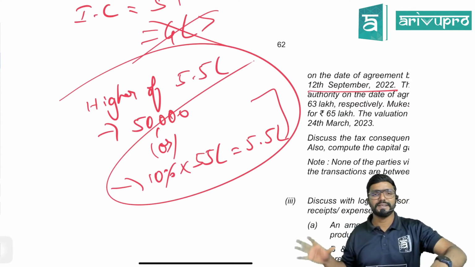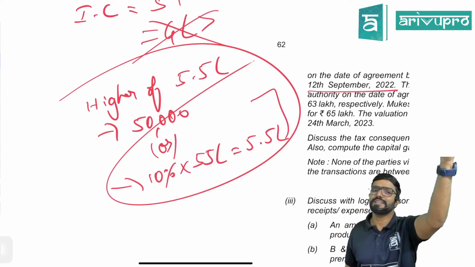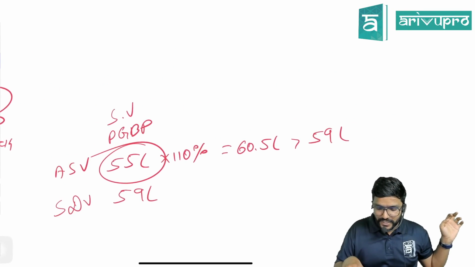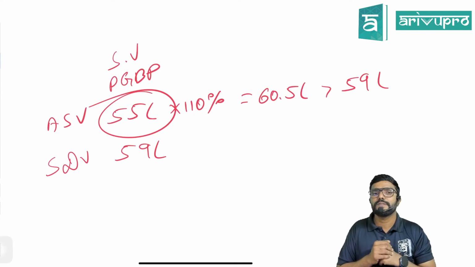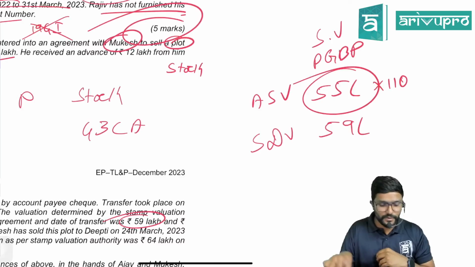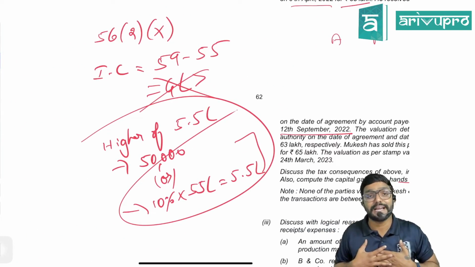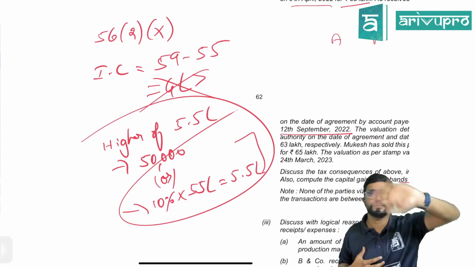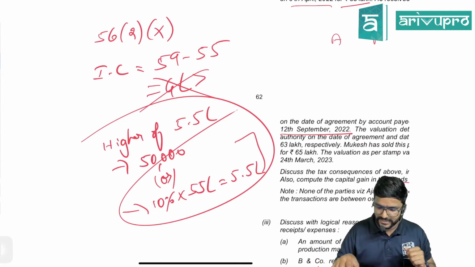Means indirectly they are telling up to 10% difference is fine. If the difference is more than 10%, then we are charging the difference. Even here, if more than 10% difference is there, then to compute the PGBP income of the seller, we will take what? Stamp duty value and not actual sale value. Here also, if by chance the difference is more than 10%, inadequate consideration would be taxable in the hands of Mukesh, guys. Clear? But here, will it be taxable? No. As the inadequate consideration is within 10%, nothing is taxable.